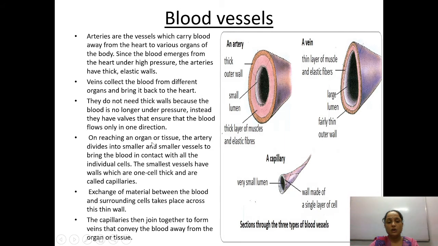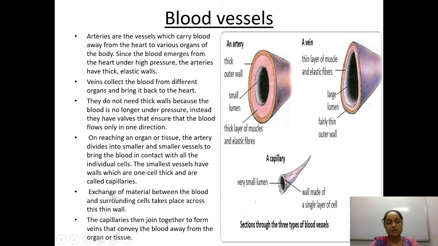On reaching an organ or tissue, the artery divides into smaller and smaller vessels. When the artery reaches a particular tissue, it further divides into a number of very thin pipelines, and they are known as capillaries, to bring the blood in contact with all the individual cells. The small vessels have walls which are one cell thick. This is the capillary, which is nearly the thickness of your hair.